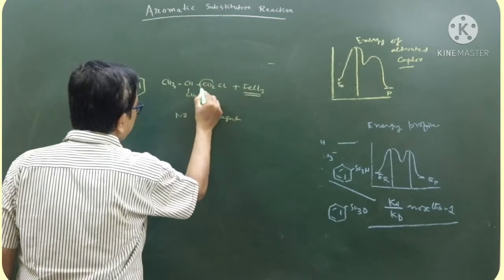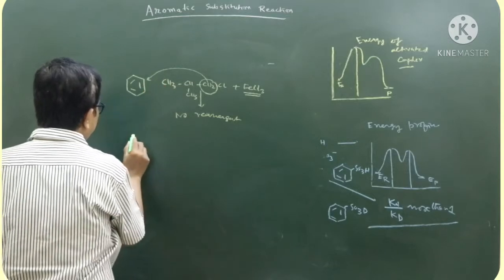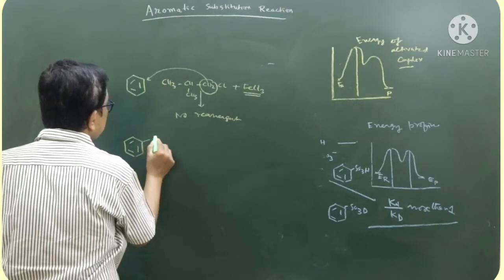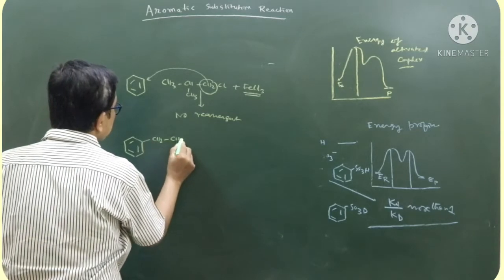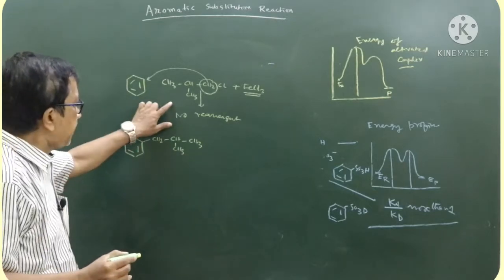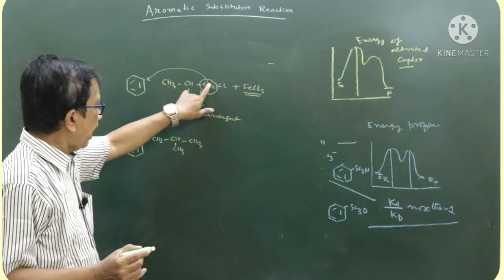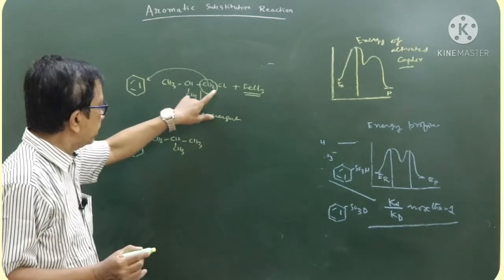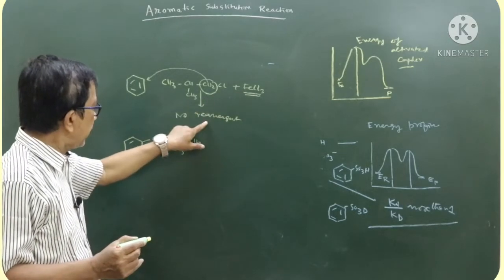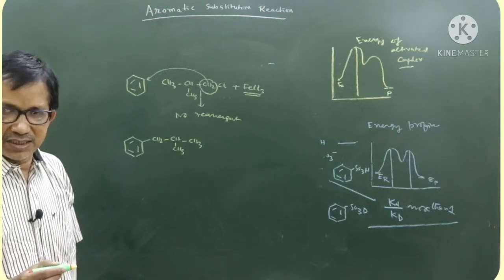Hence, in this case, the major product will be the attack of this carbon on the benzene nucleus, giving you this product. Again I am repeating: with AlCl3 and this reagent, I get mostly the rearranged product because it is a strong Lewis acid. With FeCl3, no rearrangement because it is a weak Lewis acid. That is the case of alkylation.